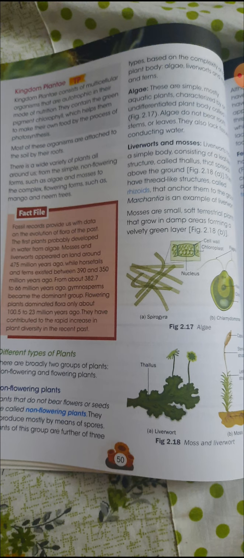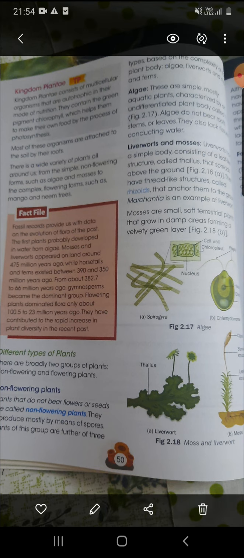The plant body bears some thread-like structures known as rhizoids, as you can see in figure B. These very small root-like structures anchor the plant to the soil. These plants lack conducting tissues for transporting food and water. That means they also don't have xylem and phloem, which are the transporting tissues of plants.